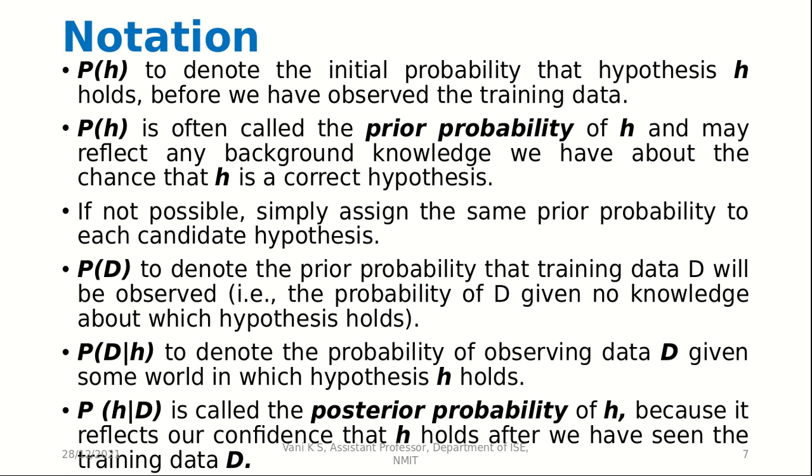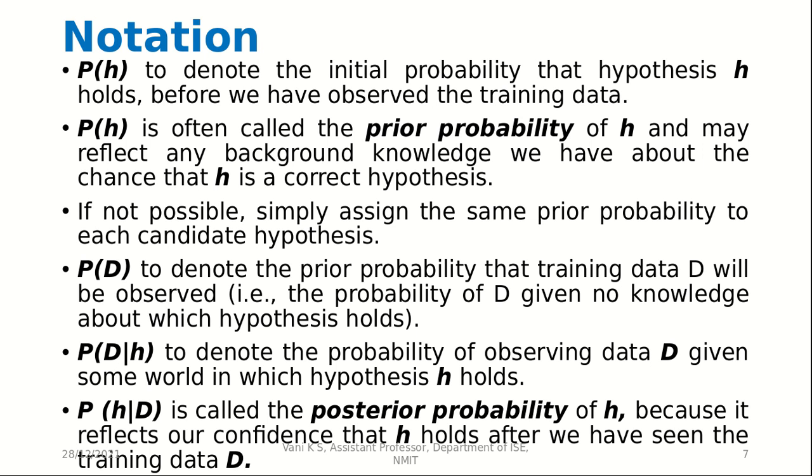Now we come to P of D given H. It is the conditional probability. If H is true, what is the probability of D? That is the conditional probability. So P of D given H.